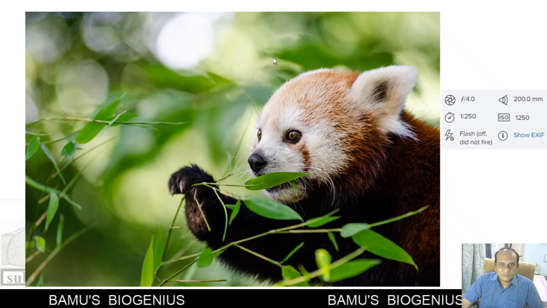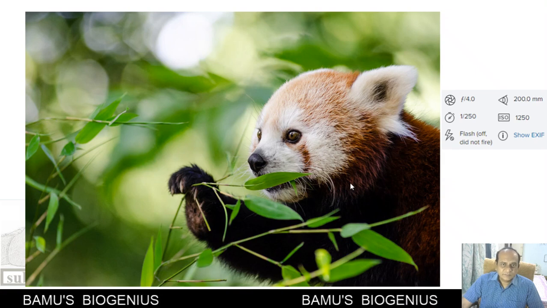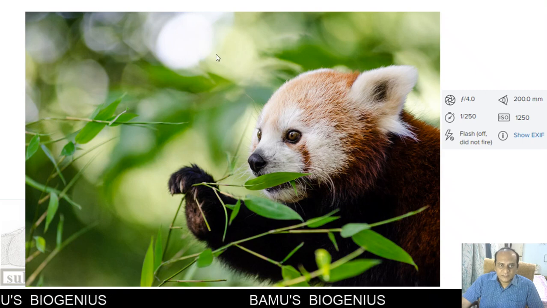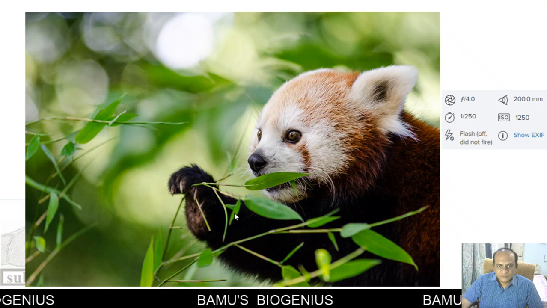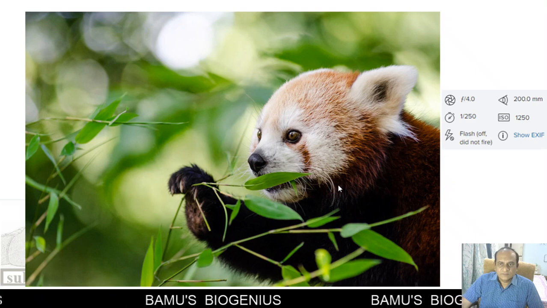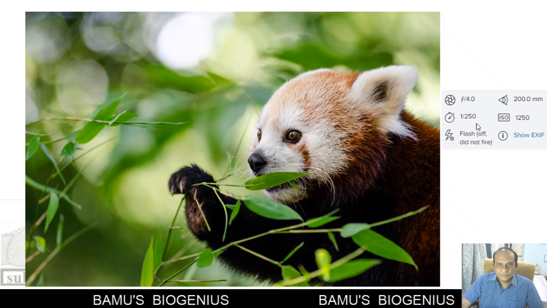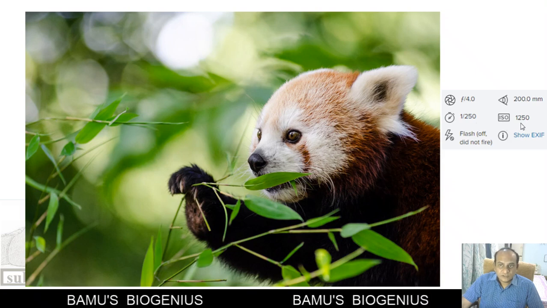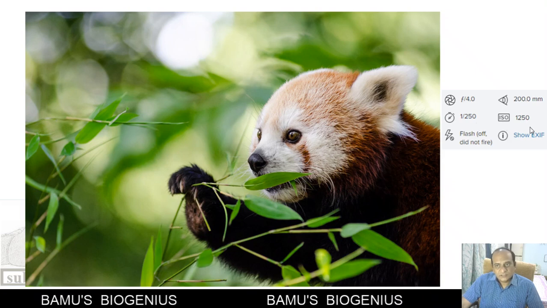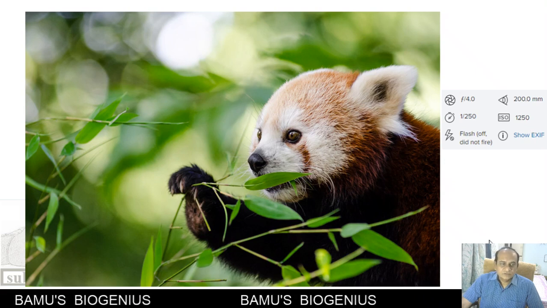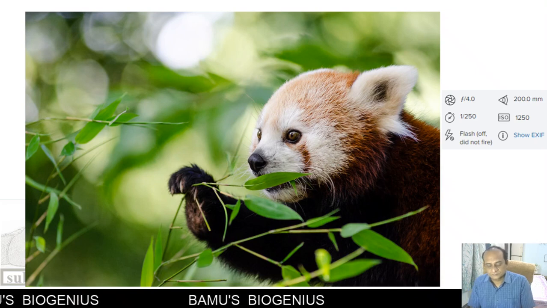Now when the diameter of aperture is more, a very less depth of field is available. So you can see here the background is blurry, foreground is also a kind of blurry. A very small window of depth of field is available, and in that window this photograph is taken. So at a shutter speed of 1 upon 250, and the ISO used is 1250. So this is how a beautiful photograph is captured.